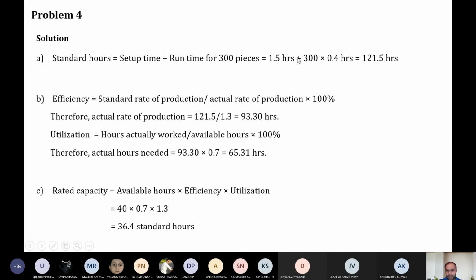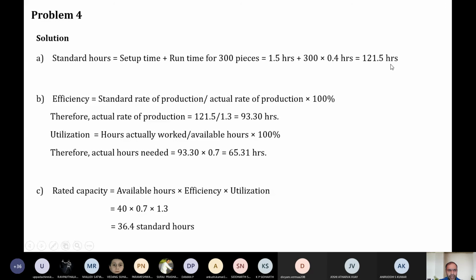So 1.5 plus 300 into 0.4, that is for 300 products. What is the total hours? 1.5 hours is setup time. The run time is 300 into 0.4, which sums to 120, so the total is 121.5 hours. Then we know the efficiency formula is the standard rate of production divided by actual rate of production into 100. You can refer to the previous slides, you will have this formula.